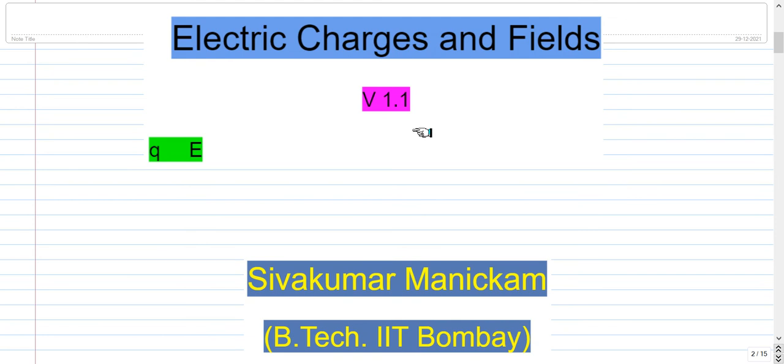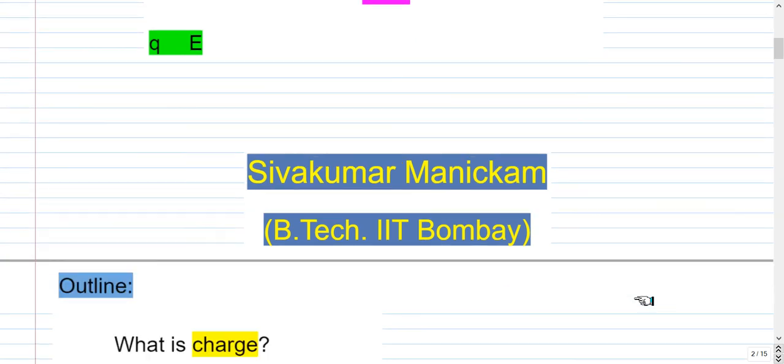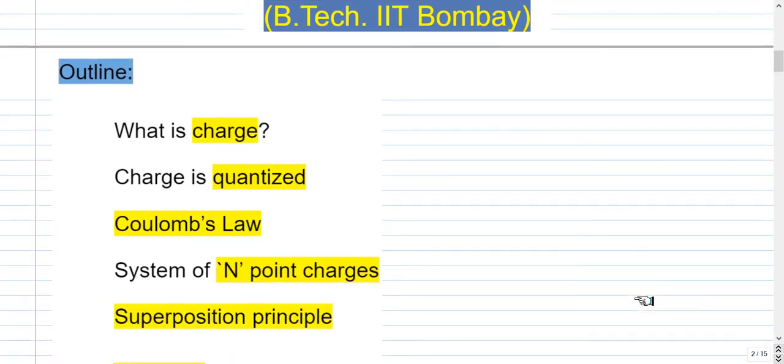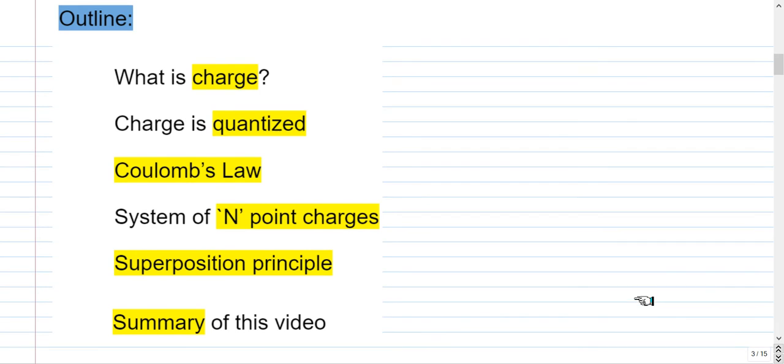This is video number 1 on electric charges and fields. In this video, I will talk about what is charge. Charge, like mass, is an intrinsic property of matter. Charge is quantized. The charge acquired by a body can be integral multiples of electron charge e.